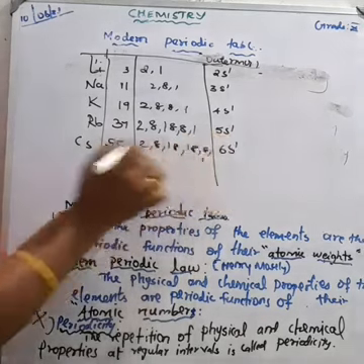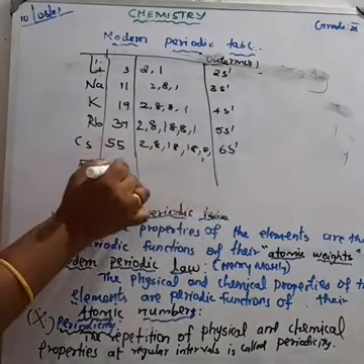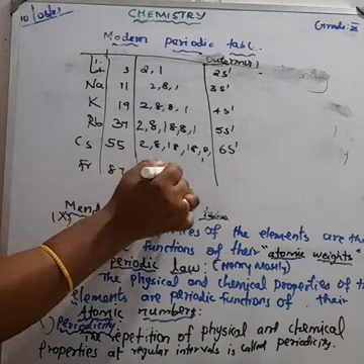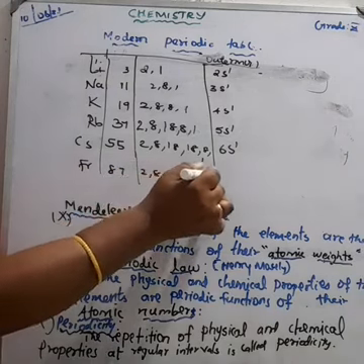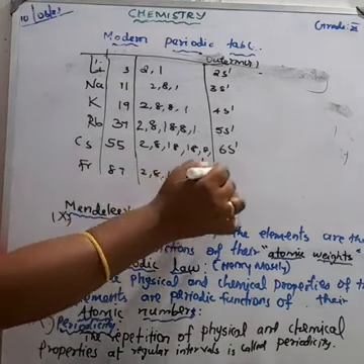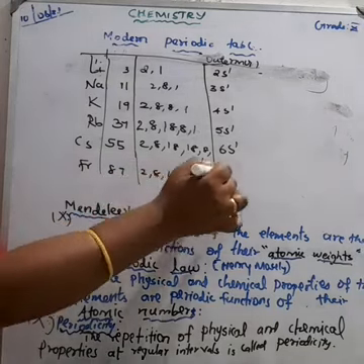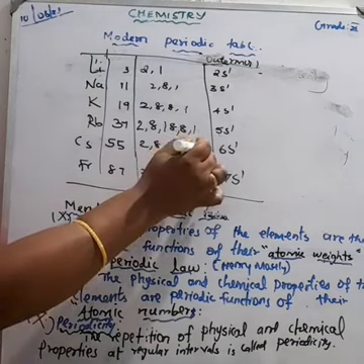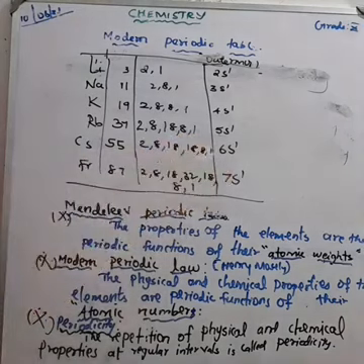Francium, atomic number 87, 2, 8, 18, 32, 18, 8, 1, so valence electronic configuration 7s1. These are about the electronic configuration. Based on the electronic configuration, the elements are arranged, and electronic configuration depends upon the atomic number.